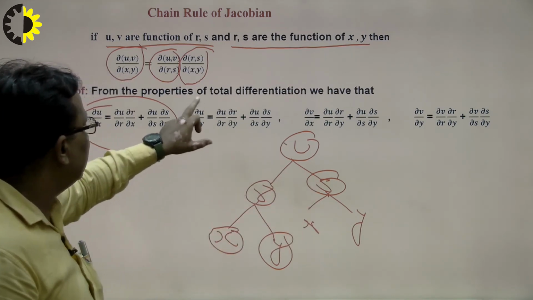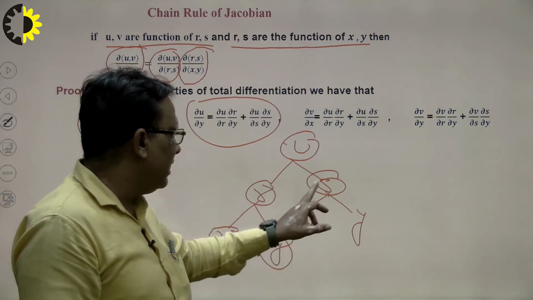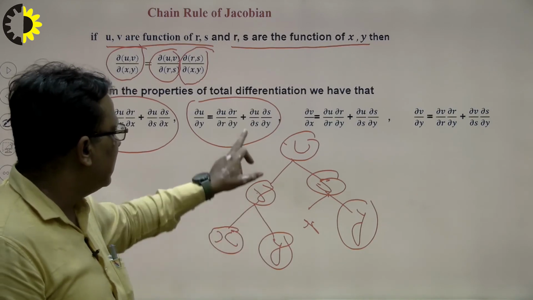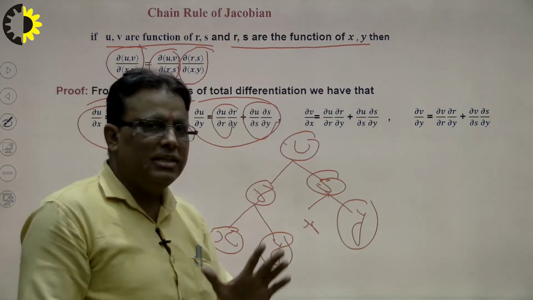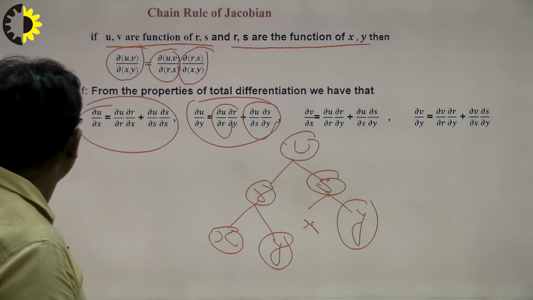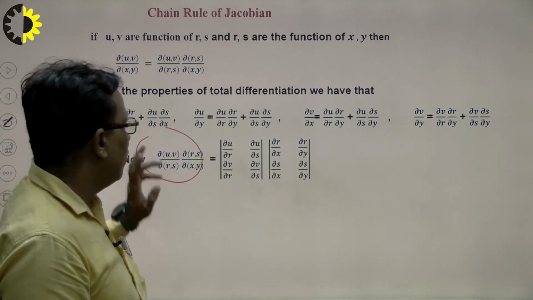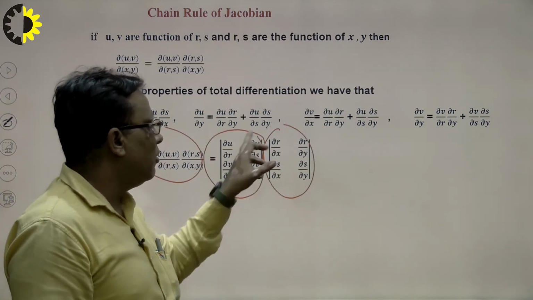This is complete. In the same way del u over del y has two parts, via r and via s. I write here del u over del r, del r over del y, and del u over del s, del s over del y. In this way we can find all the partial derivatives. This is the definition of the Jacobian. I write this formula as a Jacobian, and this is also a formula of the Jacobian.